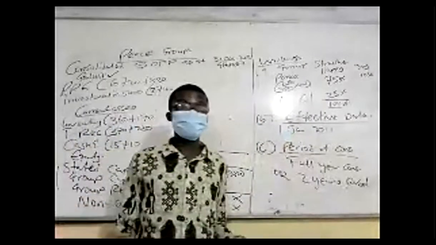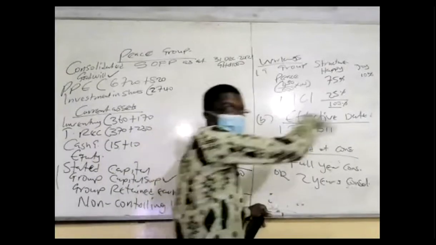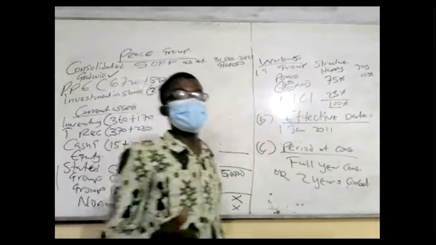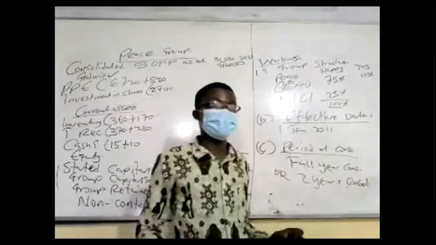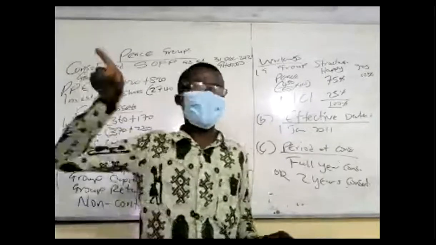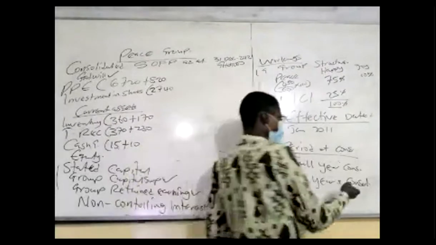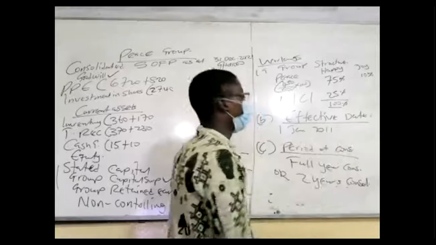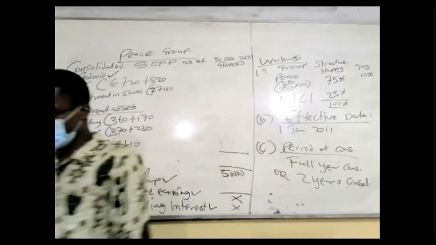Take note, the balance sheet or the financial position moves from the date of acquisition up to the reporting period. Unlike the P&L, the profit and loss, that one is for the period, for that year. That one cannot move from the acquisition date to now. So for the balance sheet, we can say 2 years of consolidation from the date of acquisition up to today, or full year of consolidation. Then you move on to the rest.